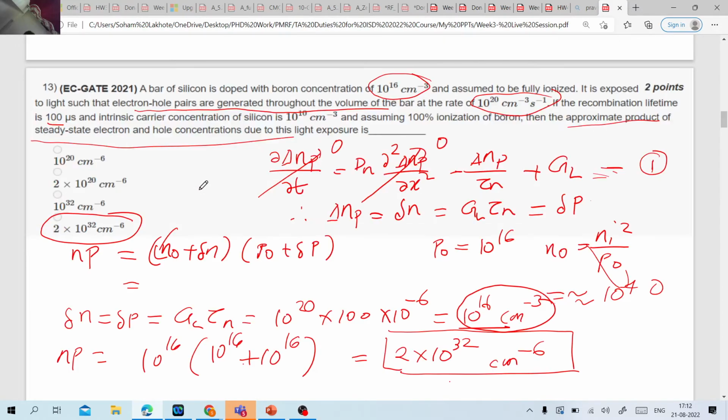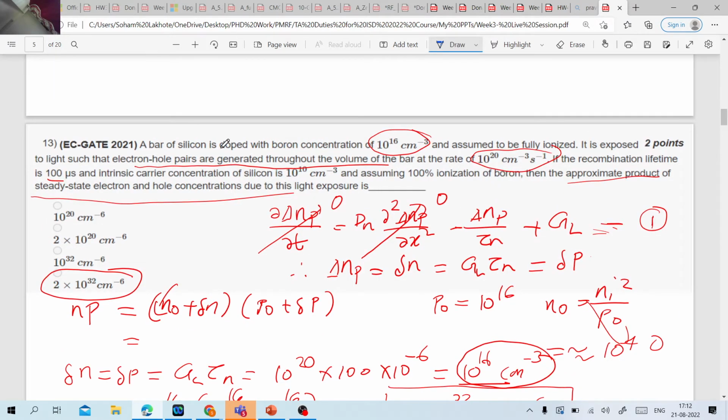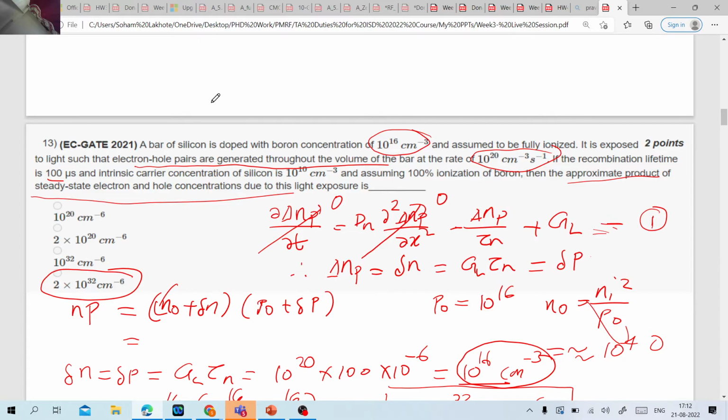Now coming to the next question, note that this is a little bit tricky question, and I am giving you guys some homework for this question. So what they have asked is, a bar of silicon has been doped with boron concentration, that is an acceptor, and assumed to be fully ionized. It is exposed to light such that electron hole pairs are generated throughout the volume of the bar. Throughout the volume means there will not be any diffusion, correct?